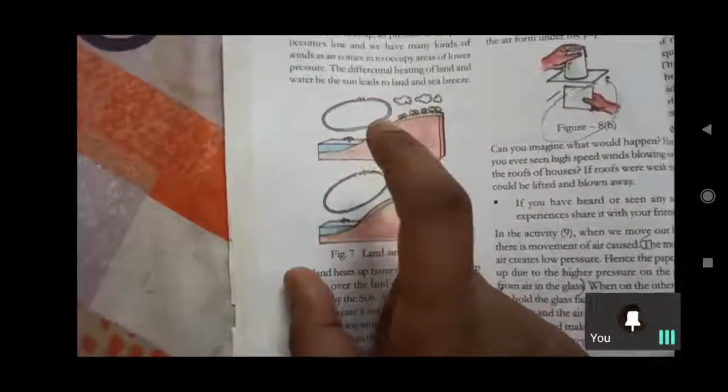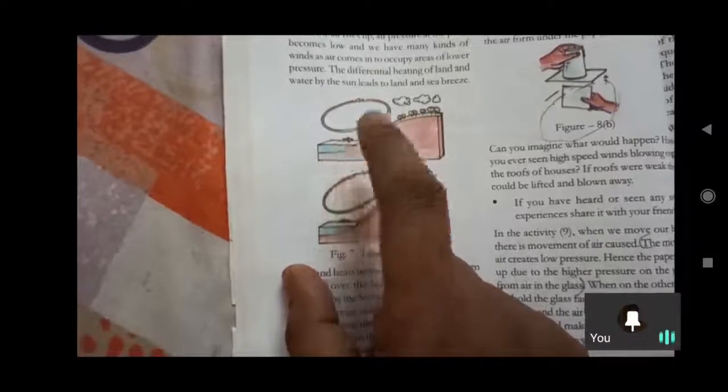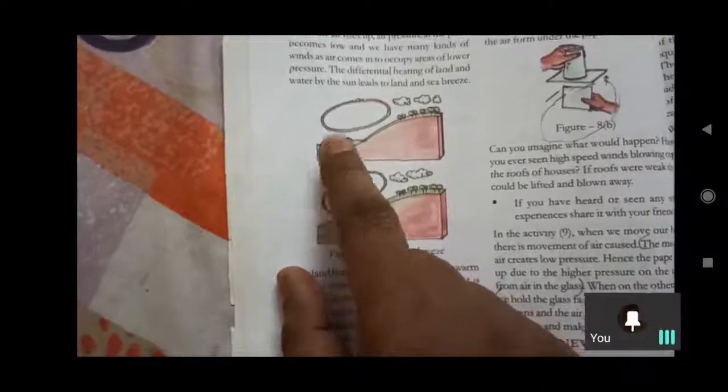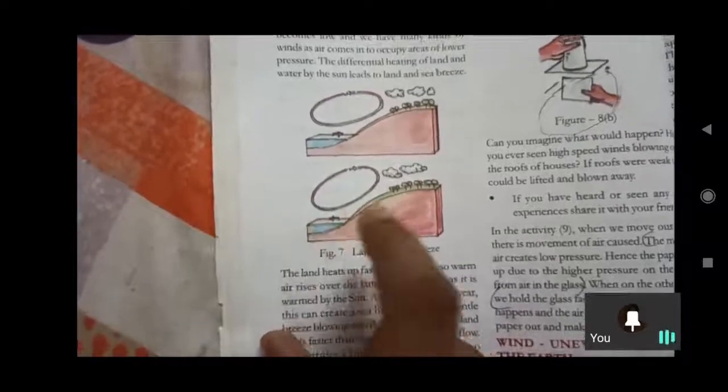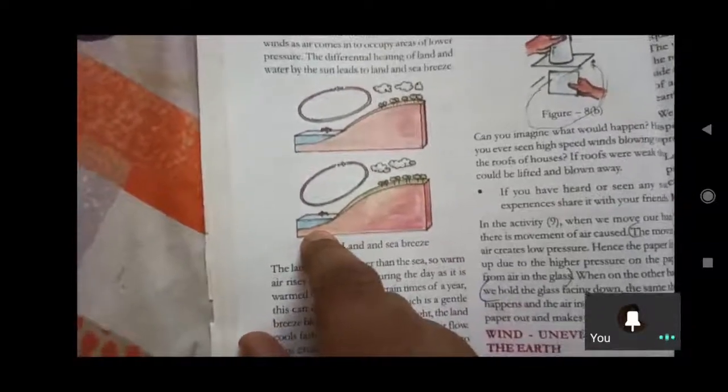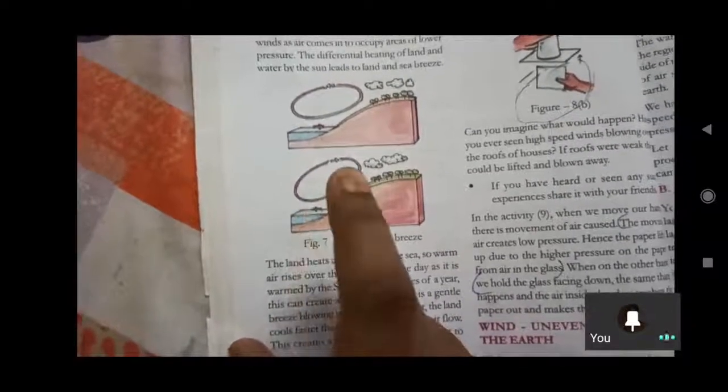Cool breeze in the daytime from the sea water, and in the night time hot breeze from the sea water. Hotness will release.